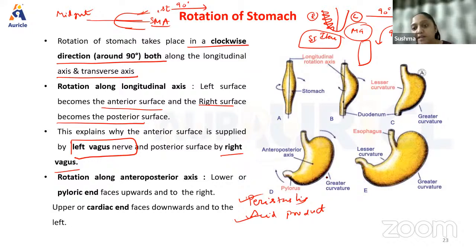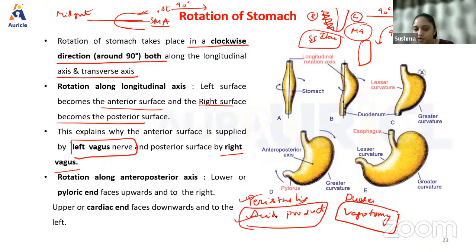That is why, guys, whenever there is peptic ulcer disease, especially for duodenal ulcers, what they do is vagotomy. Correct? They cut the vagus nerve when the ulcers become too much and there is a malignant potential. So that is the reason why they do vagotomy. There is truncal vagotomy, highly selective vagotomy. Why is the vagus nerve cut? Because it reduces the acid production. I hope you know this because it is an important concept.